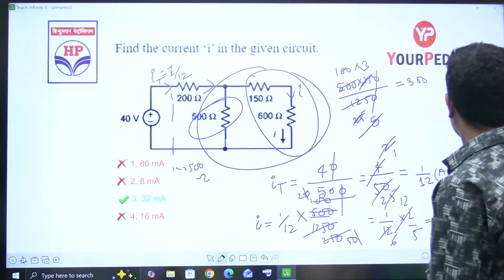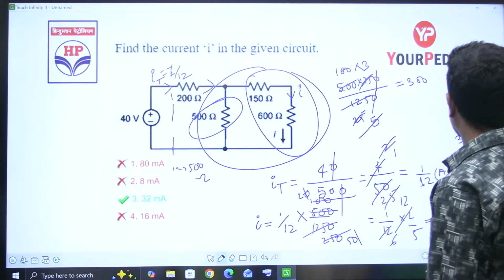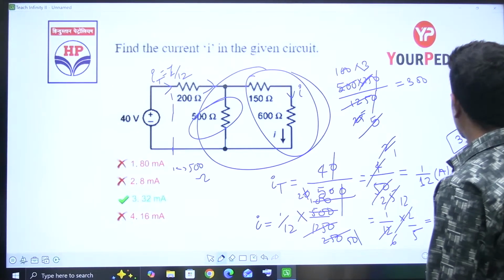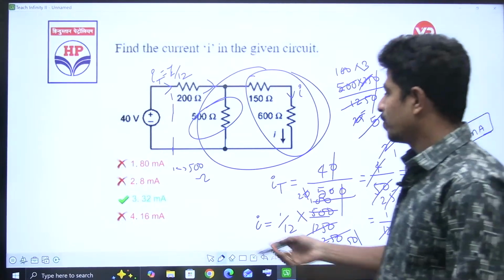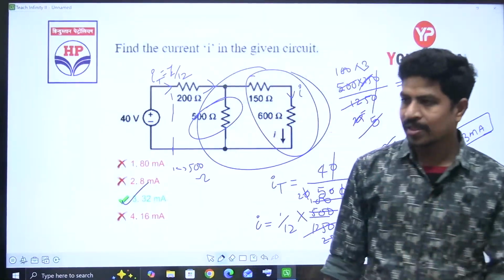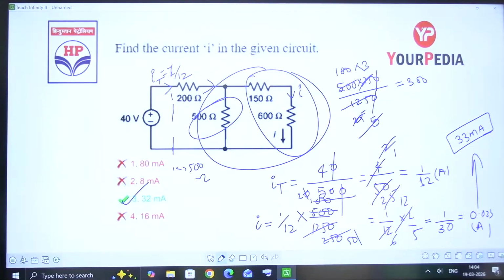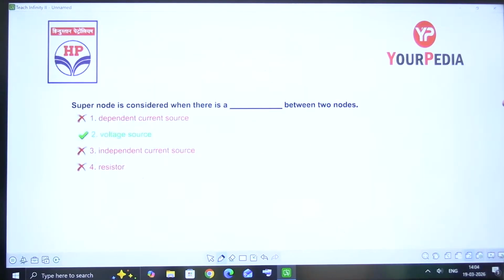This can be written as 33 milliamperes. Option is 3, right? Next.